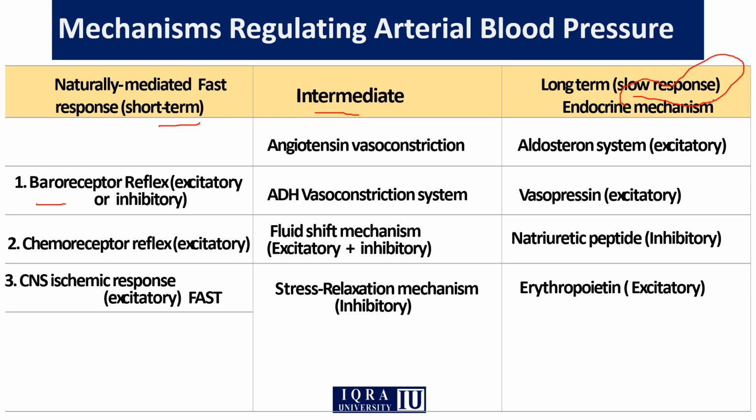The most important systems are the baroreceptor reflexes, chemoreceptor reflexes, central nervous system responses, the sympathetic and parasympathetic pathways, as we have discussed in our previous lectures, the angiotensin vasoconstriction, the ADH vasoconstriction, and the aldosterone and vasopressin hormones. These are the most important mechanisms that are involved in the regulation of blood pressure.